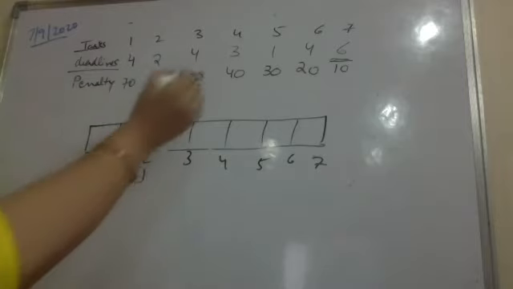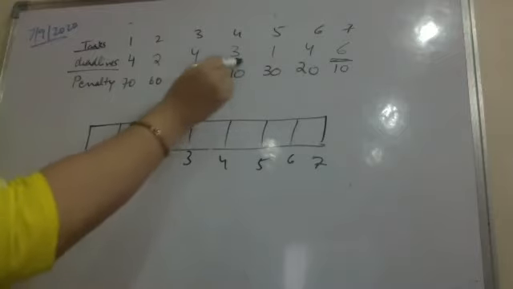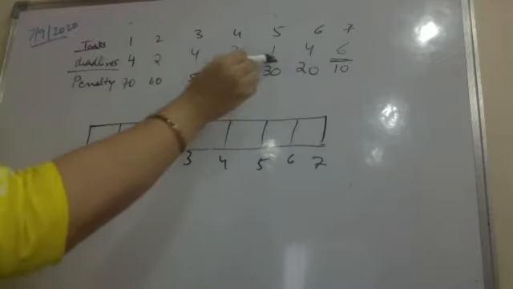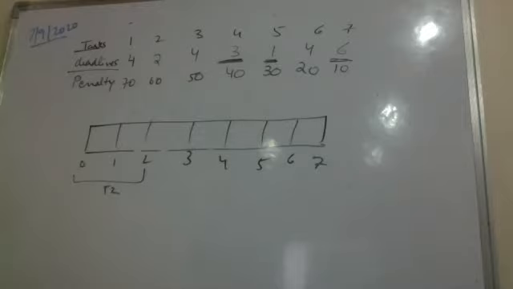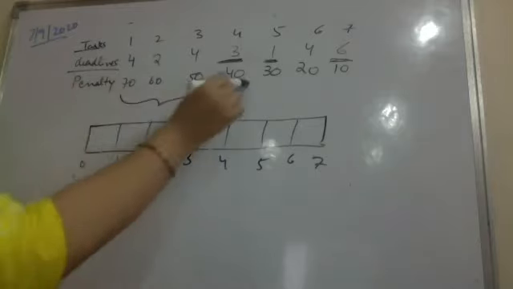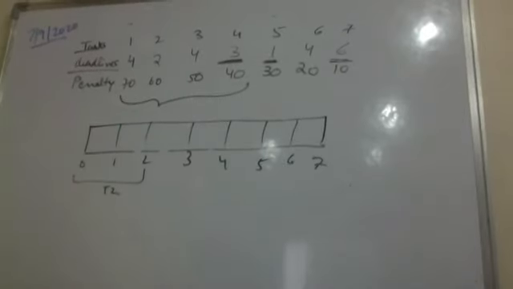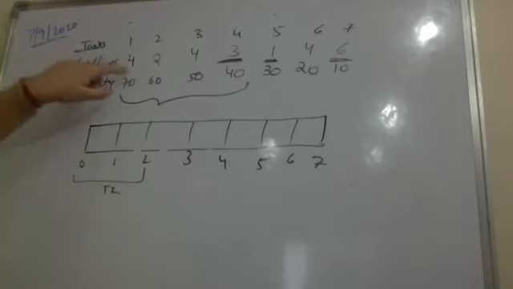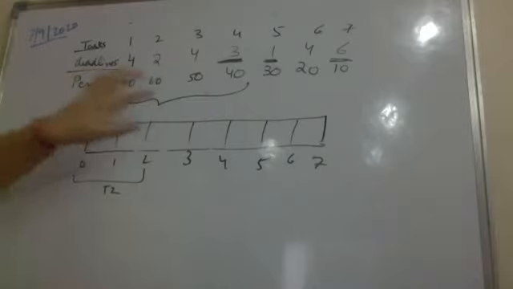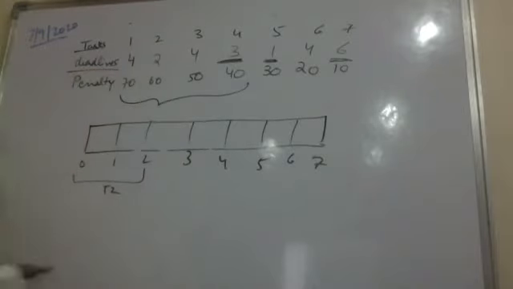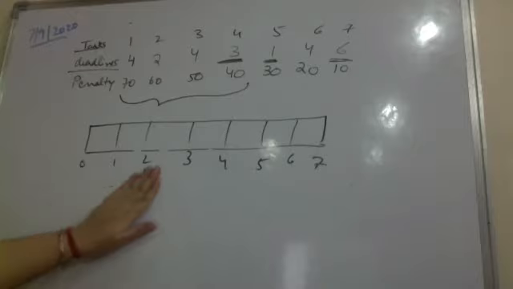Again, if I arrange them in the order of deadlines, next high will be, now this is also, why am I not picking T5 here? Because if I'm going to pick T5, I will be missing one of the other tasks. These are the tasks which are having the highest penalty. ये समझ लो आप. And if I am trying to see the deadlines that the tasks have available, then 4 is the highest deadline available. In चारों tasks को I have to finish them within 4 time units. ये समझ आया?